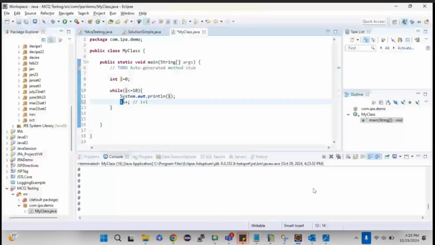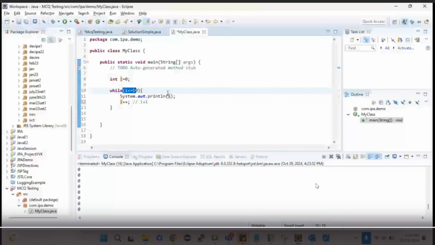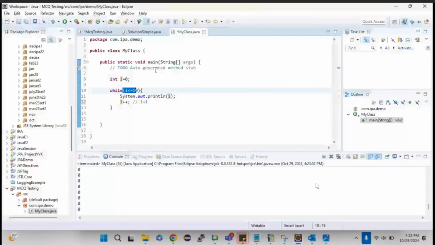After that comes i plus plus. So before getting to the condition again, the i value becomes 1, because I have incremented it. Now 1 is less than or equal to 10, so again it will print the statement, which is 1. Likewise it will go on with 2, 3, 4 like that. Once i becomes 11, it checks the condition: 11 is less than or equal to 10, obviously no, the condition fails, so it comes out of the loop. So this is how the while loop works. If I run this, yes, this time I will get the output.